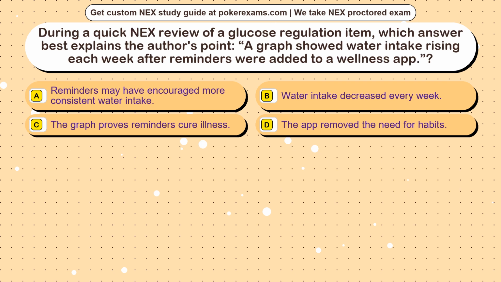Question 2. During a quick NEX review of a glucose regulation item, which answer best explains the author's point? A graph showed water intake rising each week after reminders were added to a wellness app. Option A. Reminders may have encouraged more consistent water intake.